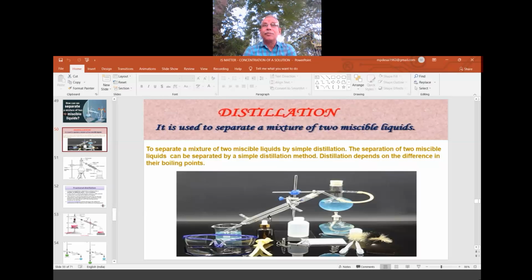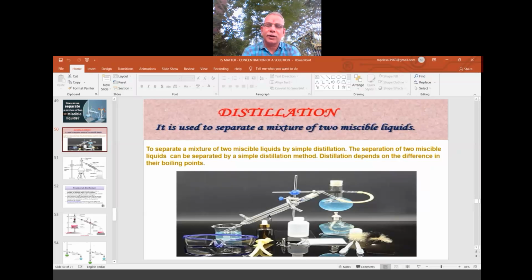Now you tell me, out of the two, which component came first? It is the A component that came first. A's boiling point is 40 degrees centigrade. It means the component whose boiling point is less will come first. This is the basic principle of distillation. So distillation depends upon the difference in the boiling points of the liquids. That is the first point. The second point is that the component whose boiling point is less will come first.